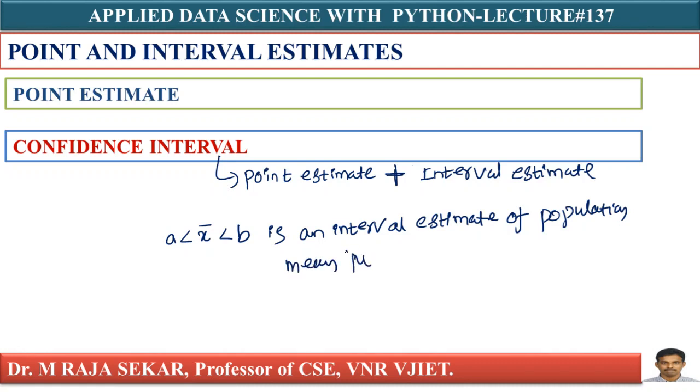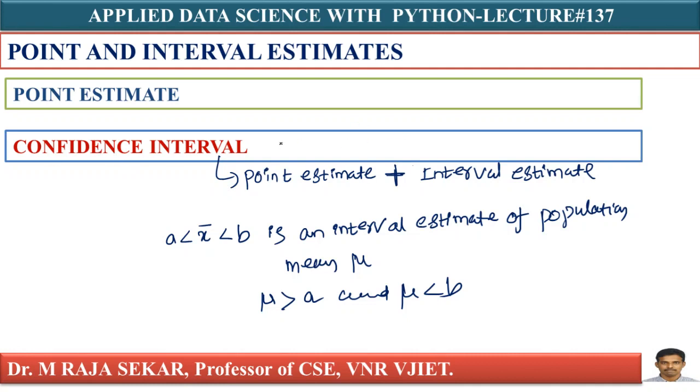It indicates that your population mean mu is greater than A and your population mean mu is less than B, isn't it?